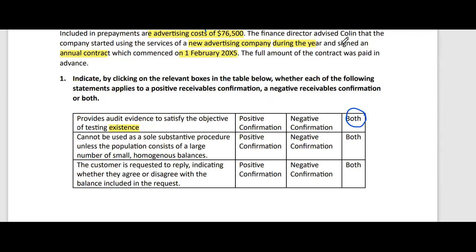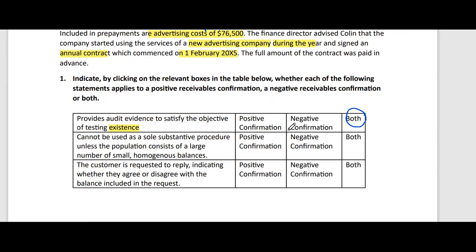The second statement is: that cannot be used as a sole substantive procedure unless the population consists of a large number of small homogeneous balances.